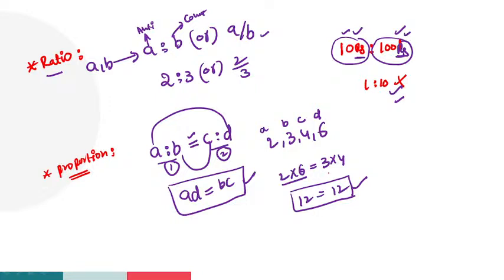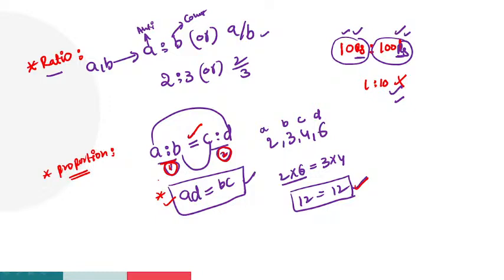Okay, right. It is a proportion because both sides are equal. So just remember, guys, here proportion means two ratios are equal. A is to B is one ratio and C is to D is another ratio. Two ratios are equal is called the proportion. The proportion formation is AD is equal to BC. So this point is very, very important, guys, here.